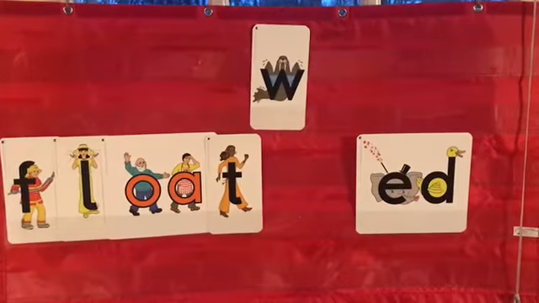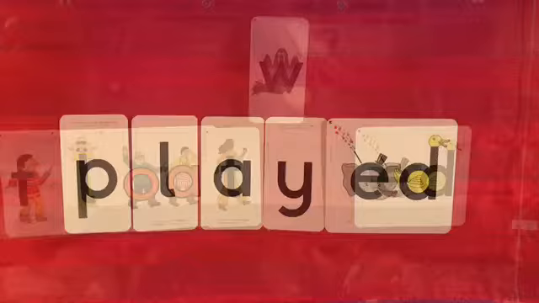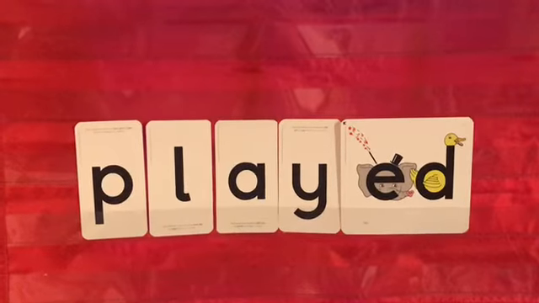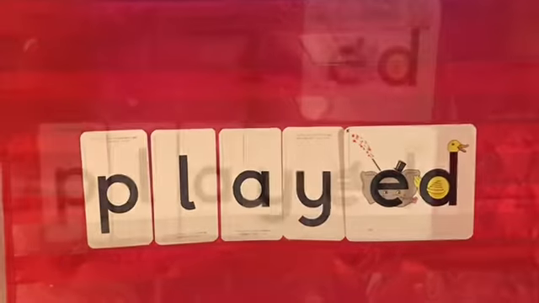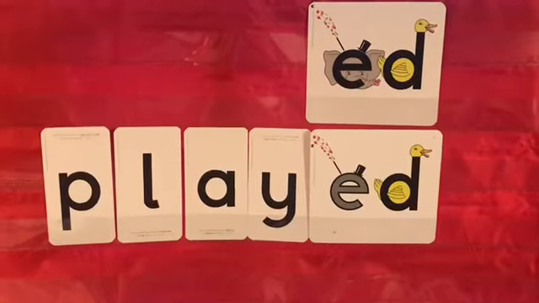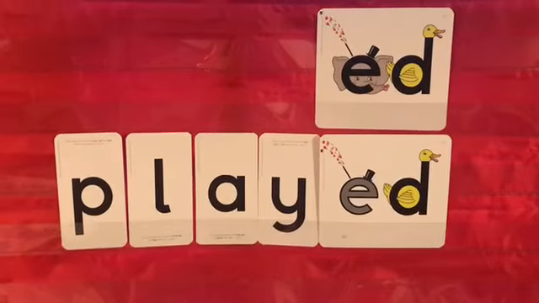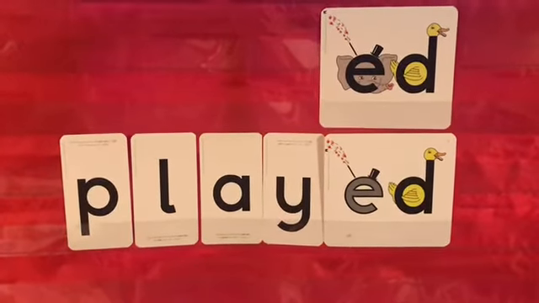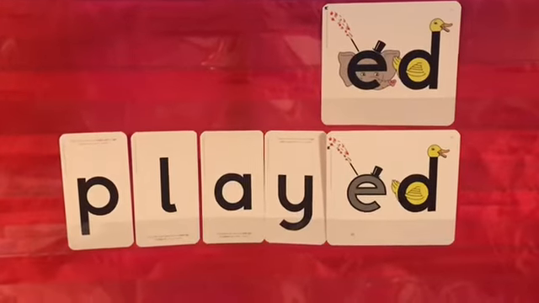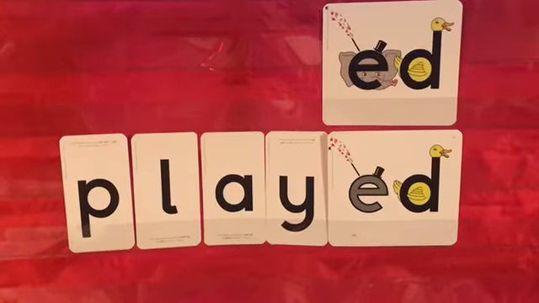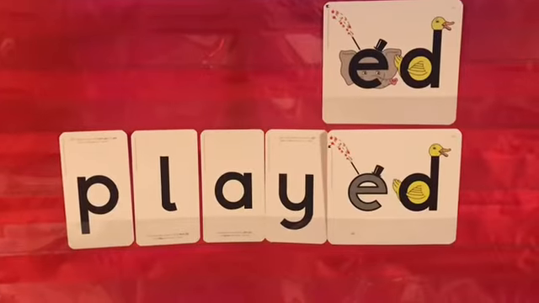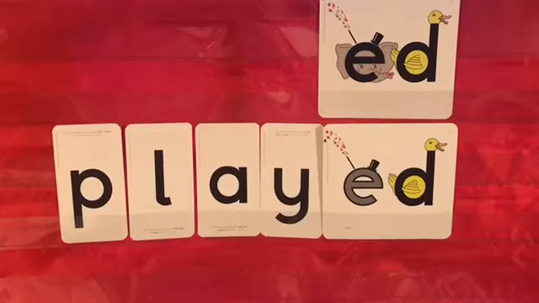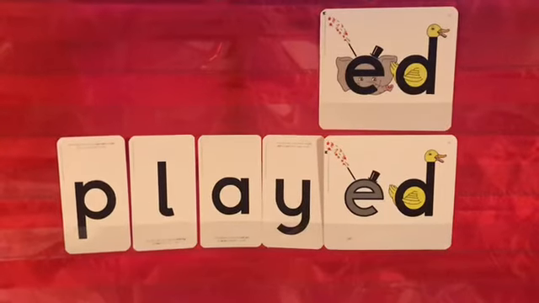Let's try adding our suffix to another word. Let's read our new word. Played. This one has a little bit of a different sound. When we add ed to this one, it has a little bit of a different sound. Sometimes Eddie Elephant plays a disappearing game and his sound disappears. All we hear is Dippy Duck's d sound. So we played. We played in the water. Say it with me. We played in the water. So our word here is played.